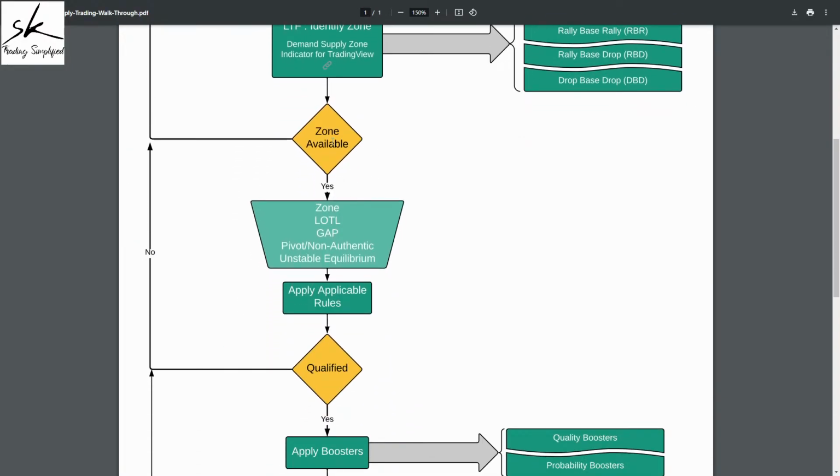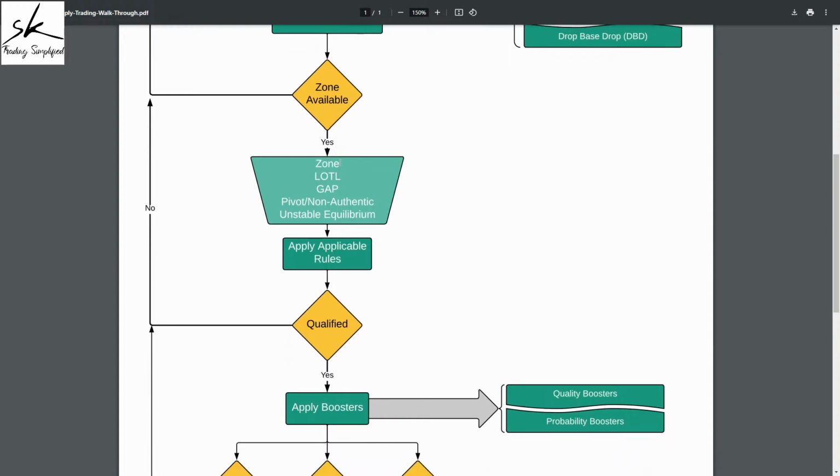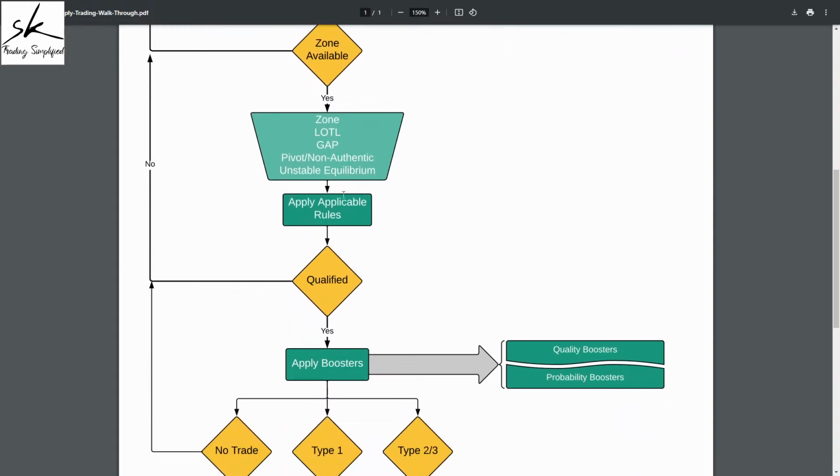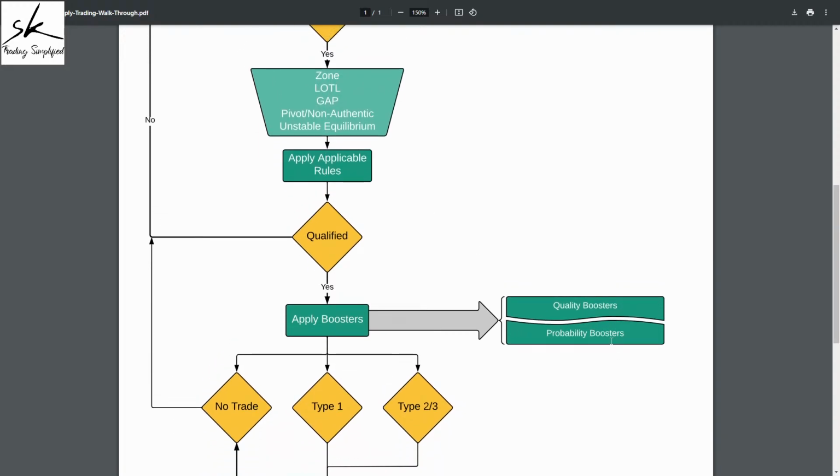Now, once you have identified the zone, it does not mean we can trade it blindly. The next step is to qualify the zone, for which we have a 2-step process. In step 1, we'll qualify based on certain conditions, and after that, we'll qualify based on the booster scoring. So let's look at these conditions. The very first one is: is this zone a case of level on top of level?